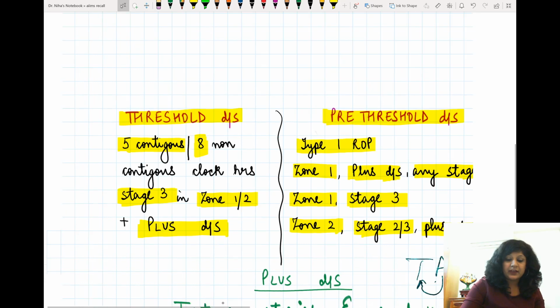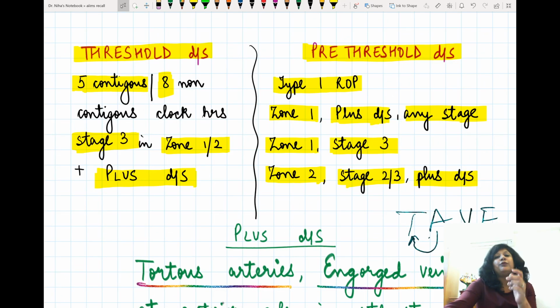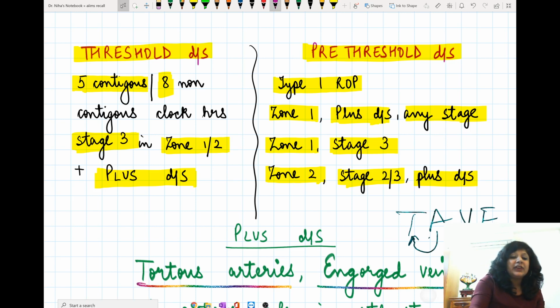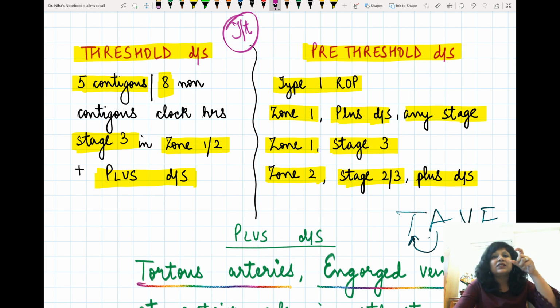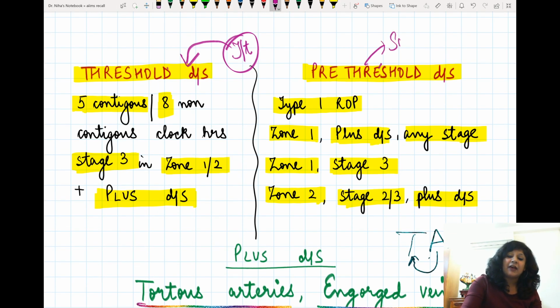another important thing. Now what is the concept of a threshold disease and a pre-threshold disease? See, when it comes to treatment, I have to see whether this disease is a threshold disease or a pre-threshold disease. Because if it's a threshold disease, I will have to treat it. If it's a pre-threshold disease, then I have to do the screening as well as the continuous follow-up.